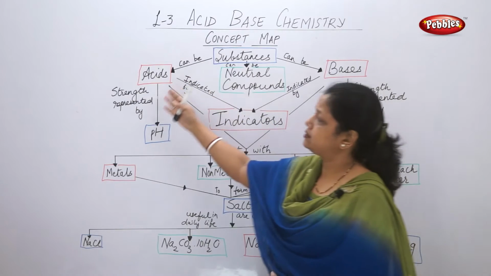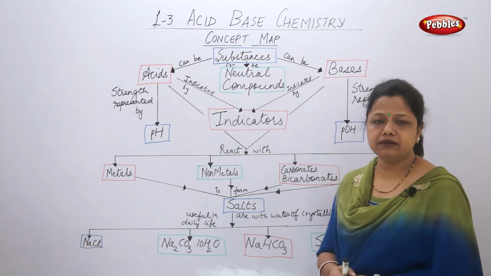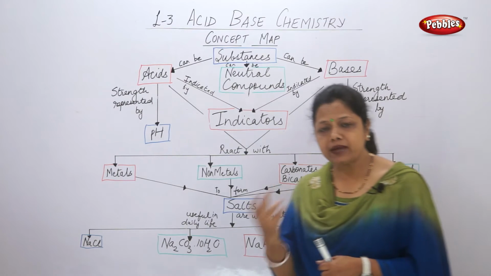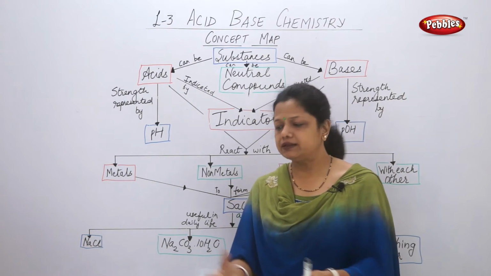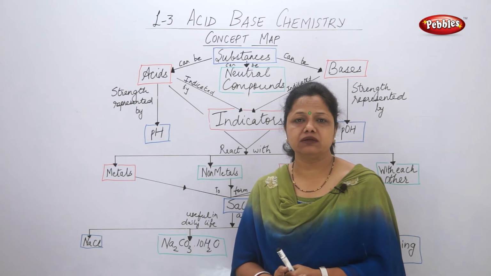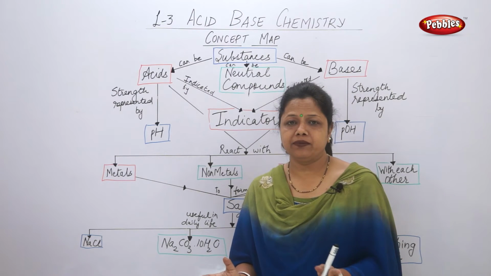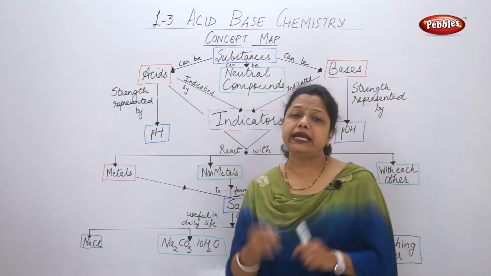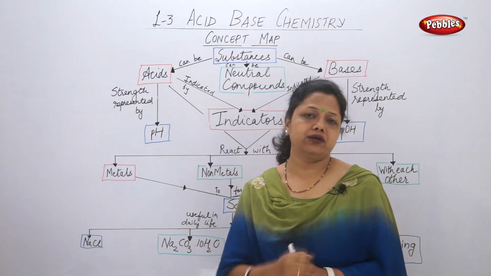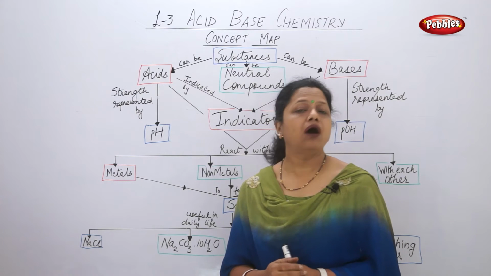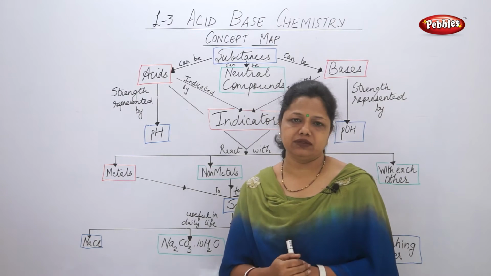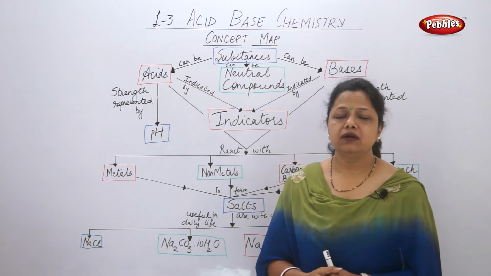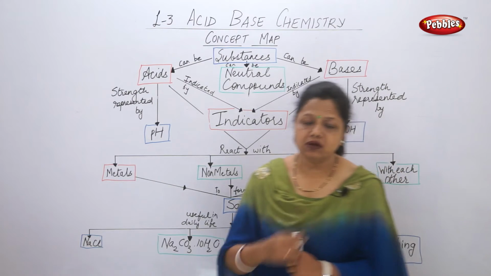Now how are these acids and bases indicated? From which thing, or what type of thing can I use to say that this particular sample is acidic in nature? I cannot taste it every time. So there are some indicators. There are indicators which indicate whether a substance provided to us is acidic, basic, or neutral in nature. These indicators can be synthetic or chemical based. These indicators can be natural also.